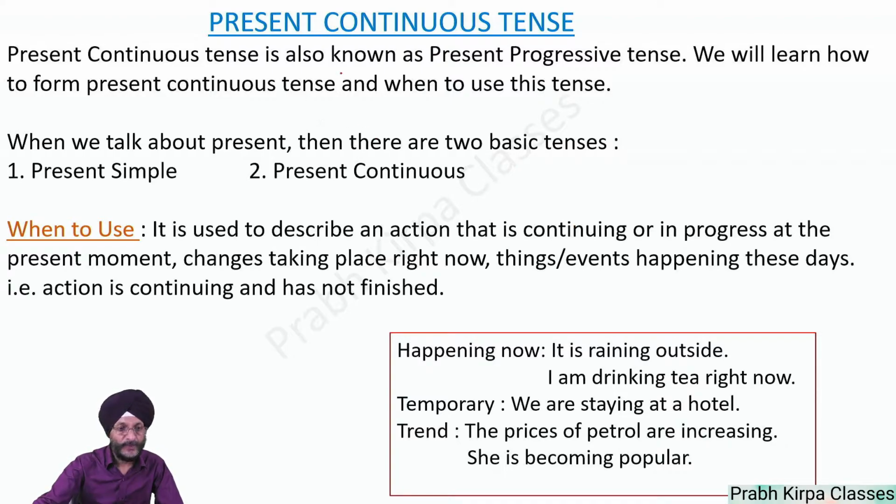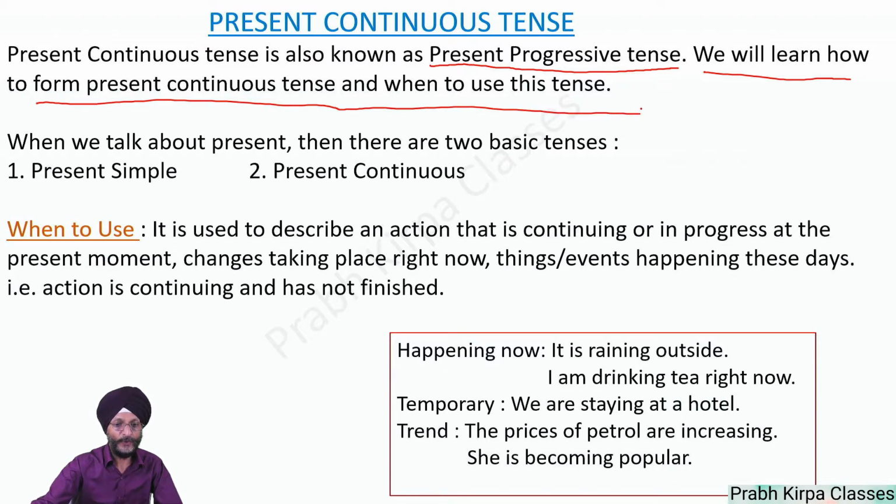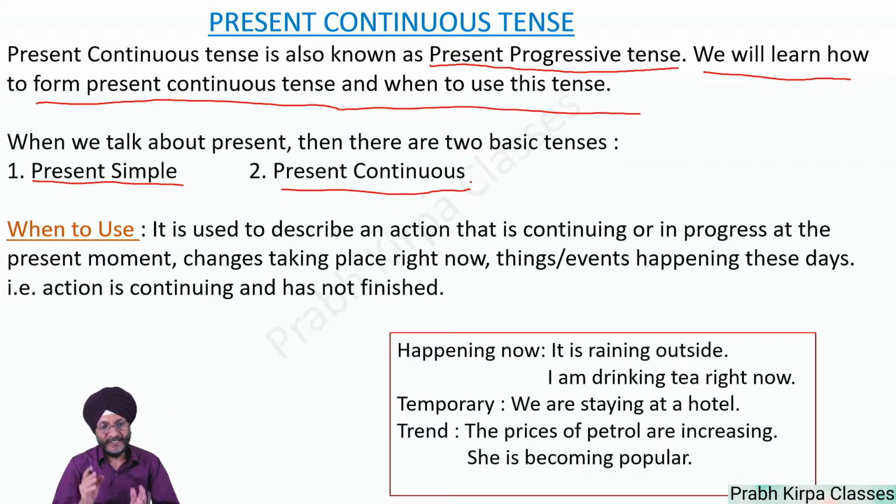Now we come to the topic present continuous tense. Present continuous tense is also known as present progressive tense. We will learn how to form present continuous tense and when to use this sentence. When we talk about present, there are two basic tenses, present simple and present continuous. Present perfect and present perfect continuous are the advanced versions of the present tense.